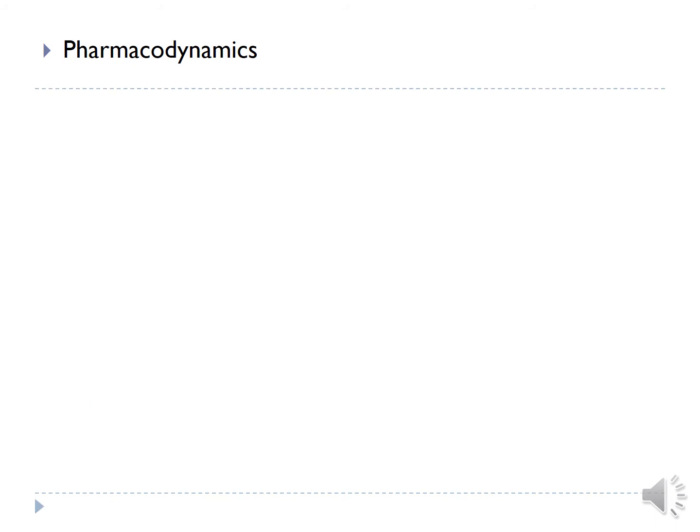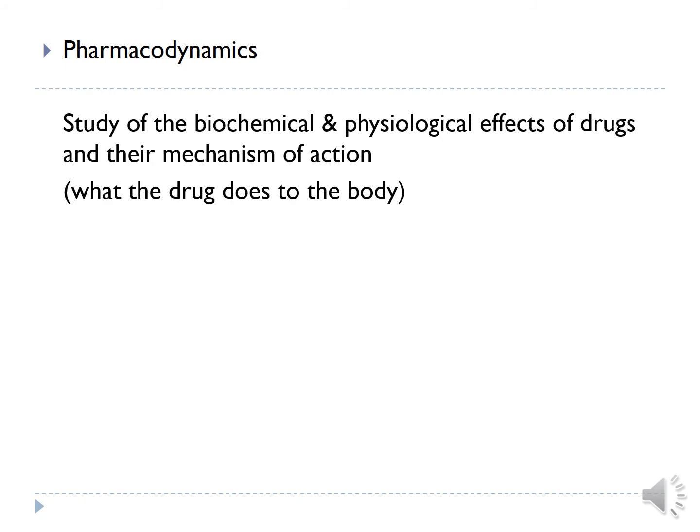So what is pharmacodynamics? We know that dynamics means power or action, and pharmacon is drug. So this word tells us that pharmacodynamics means what are the actions of drugs, or what is the power of drugs or effect of drugs, and how these effects or how these actions are produced. So pharmacodynamics is the study of the biochemical and physiological effects of drugs and how these effects are produced, what is the mechanism of action. So this is all what the drug does to the body.